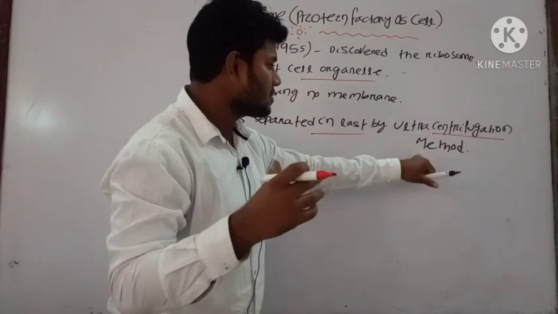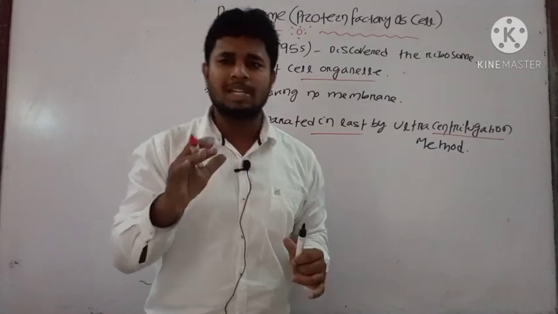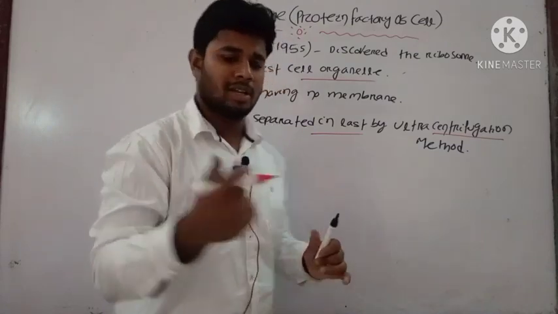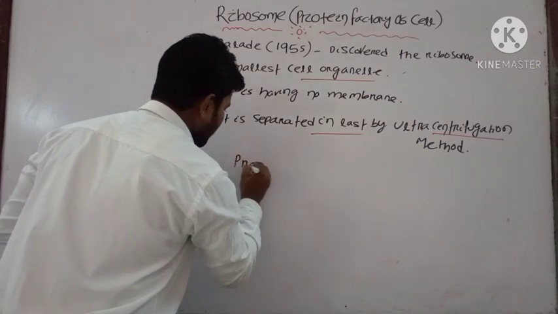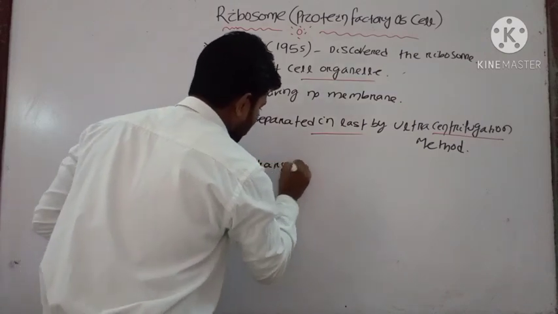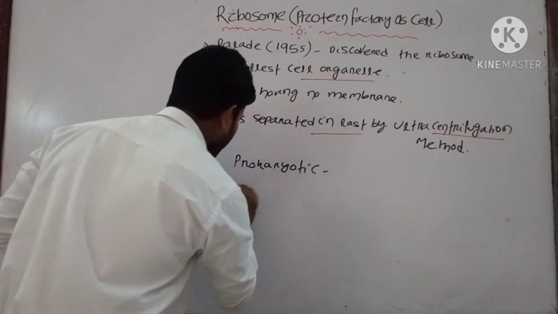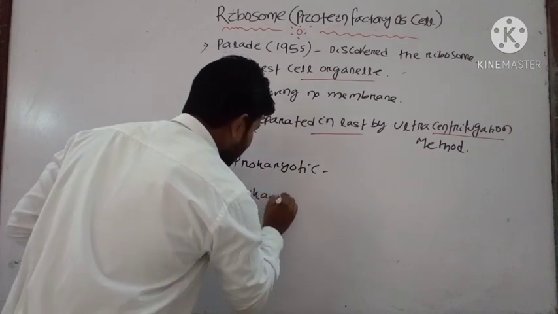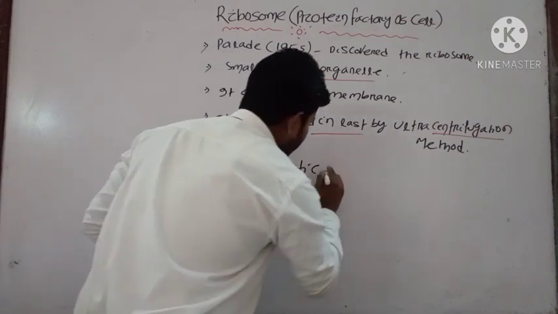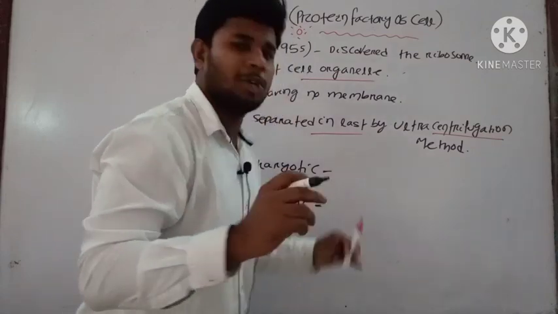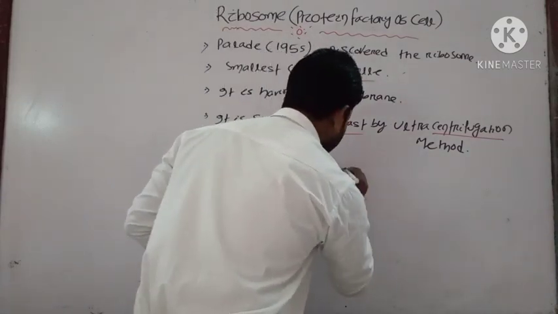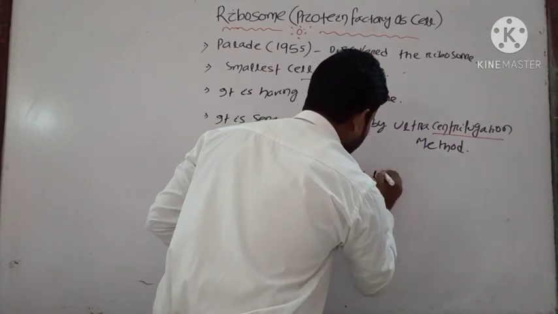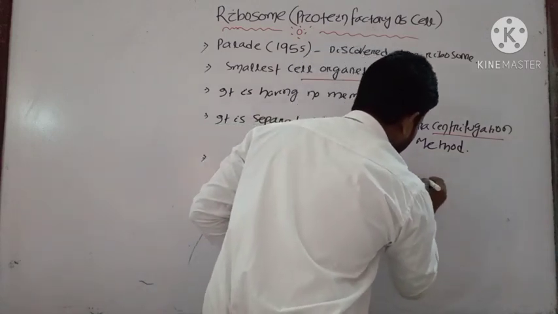But the ribosome is present in both prokaryotic and eukaryotic cells. This is the only cell organelle you can find in both prokaryotes as well as eukaryotes. In prokaryotic cells, it lies free in the cytoplasm.